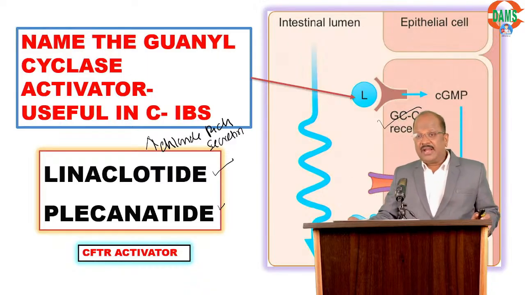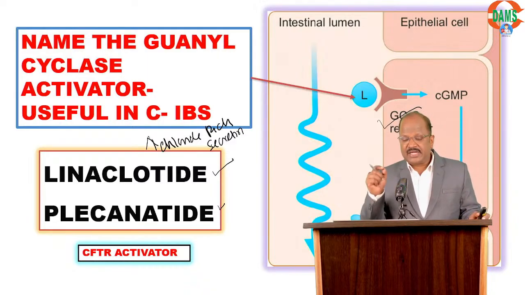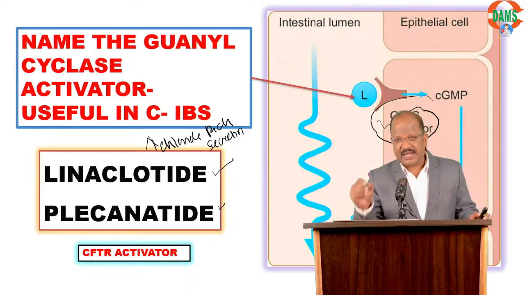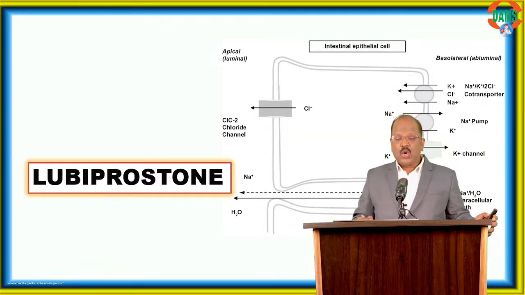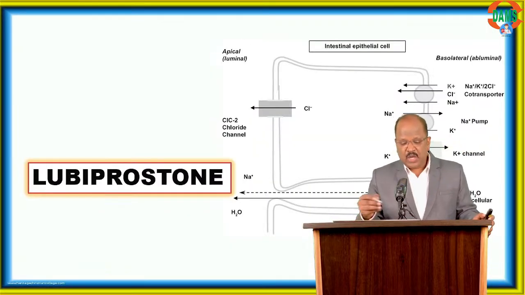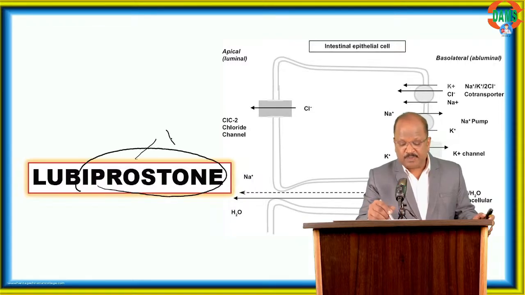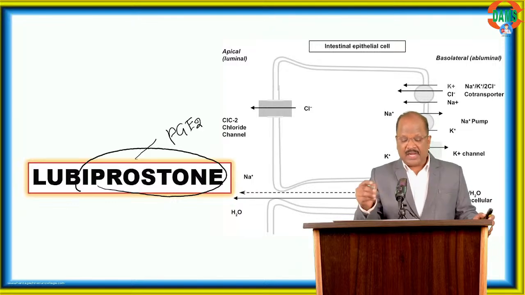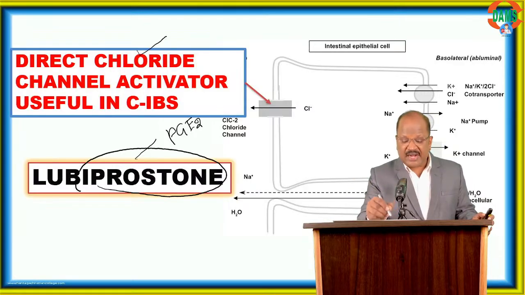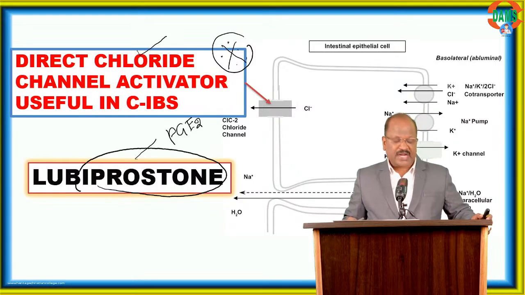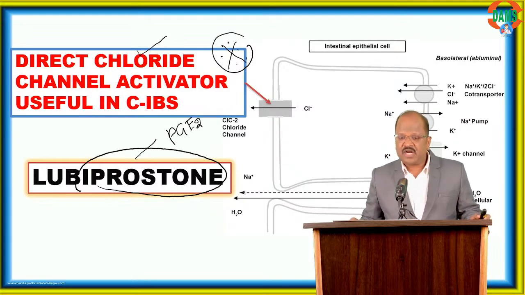That's one point. Next, lubiprostone. It binds with the prostaglandin E2 receptor in the intestine, and it's a direct chloride channel activator, useful for treatment of constipation.